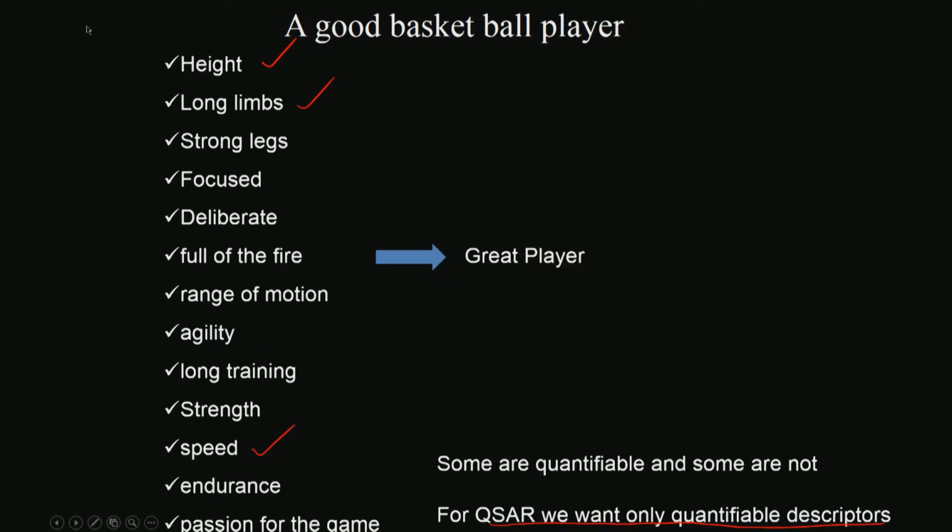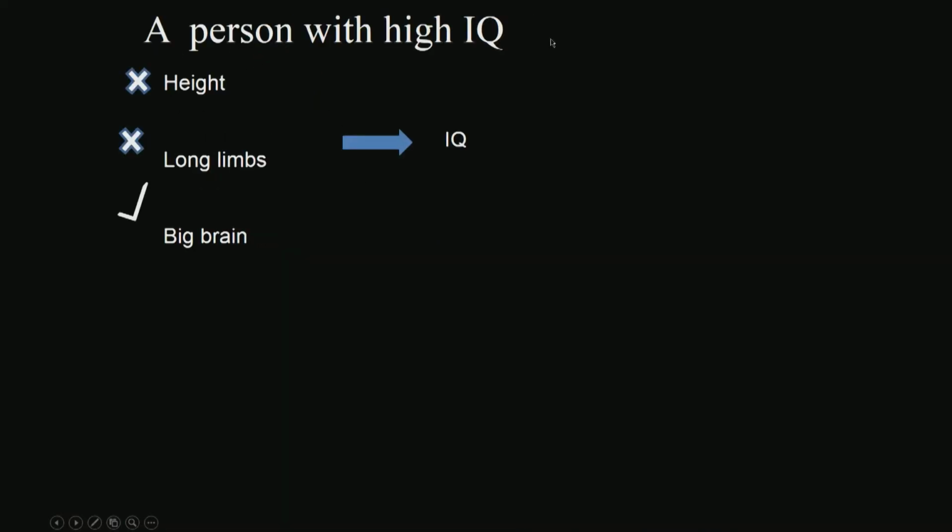For a basketball team, or if you are talking about an athletic team, sports team, I can look at height, limbs, speed, all those things, right. But then look at it, there are 2000 students, and I want to select students whom I think have high IQ.